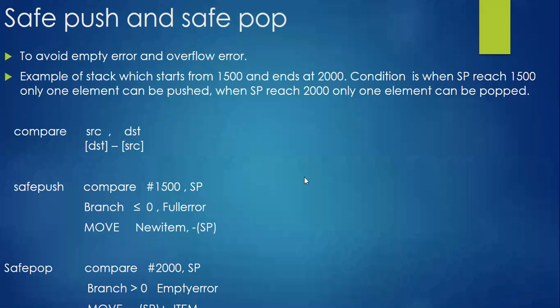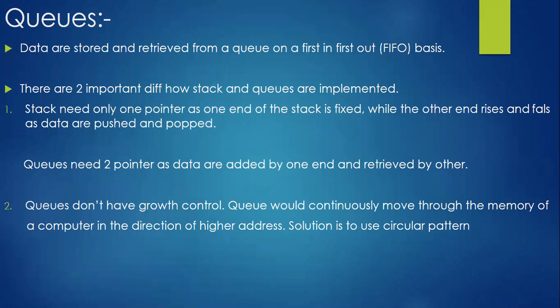So these are a lot of functionalities which are available in our stack. But when it comes to queues, we don't have much flexibility as compared with the stack. So we are going directly for the stack concepts from further classes. Queues: data are stored and retrieved from a queue on a first in, first out, FIFO basis. Who will be coming first? Who will be going out first? In case of stack, who will be coming last will be going out first.